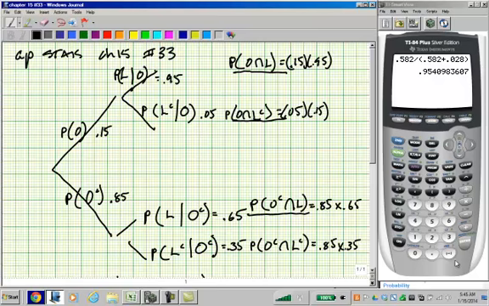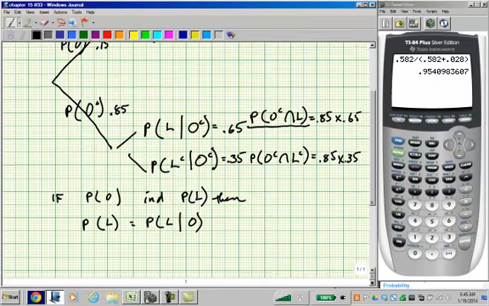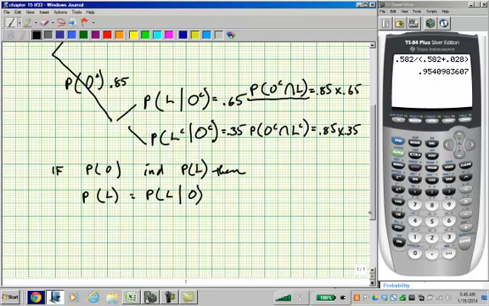The probability that the luggage gets there is going to be 0.1425 plus 0.5525.